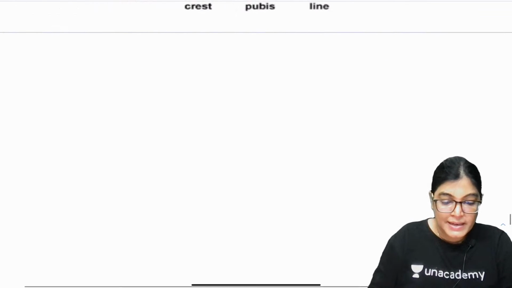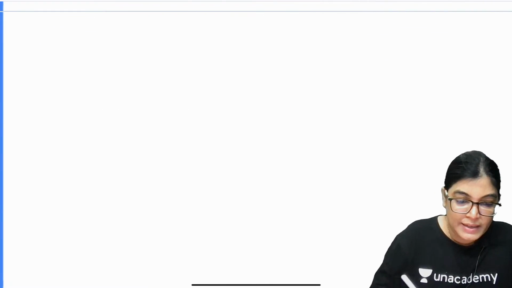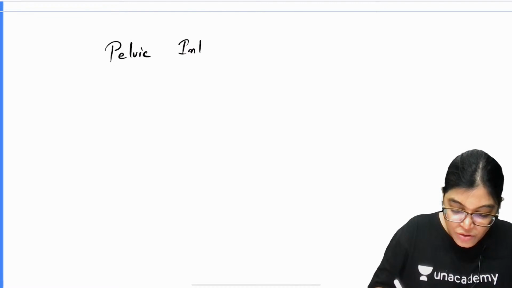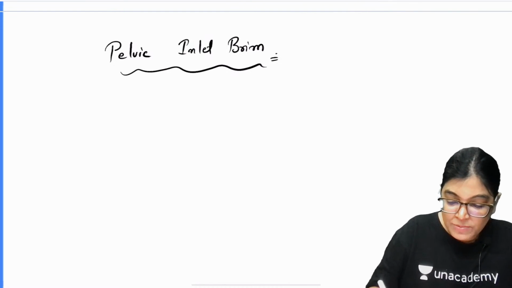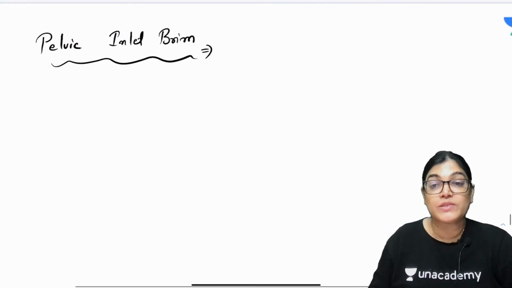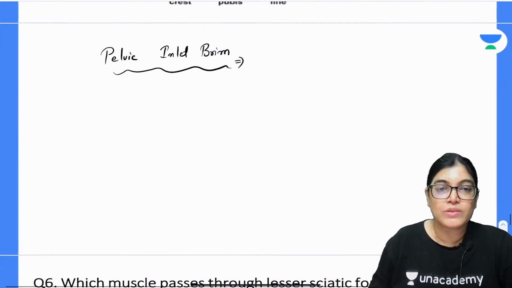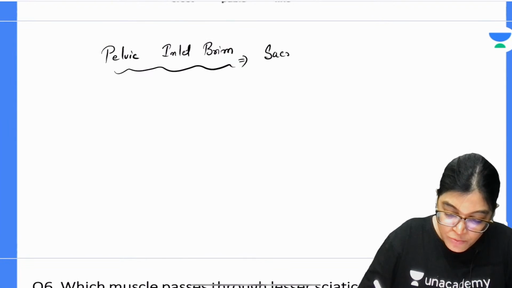So my dear aspirants, if you want to write quickly, you can write along with me: pelvic inlet or brim. Actually it's not the inferior ramus of pubis, it's the superior ramus of pubis which is contributing in forming the boundary. So pelvic brim is formed by the following bony structures.